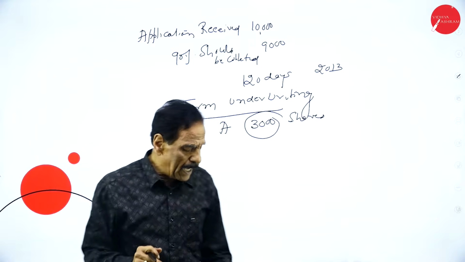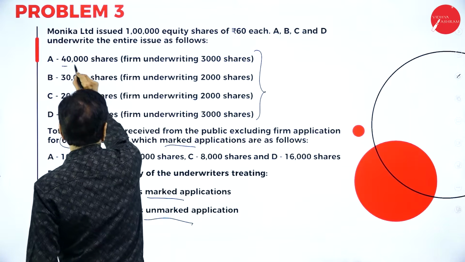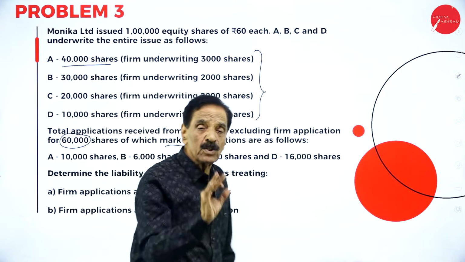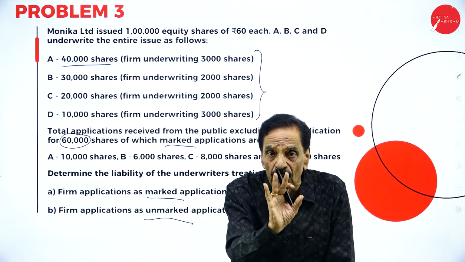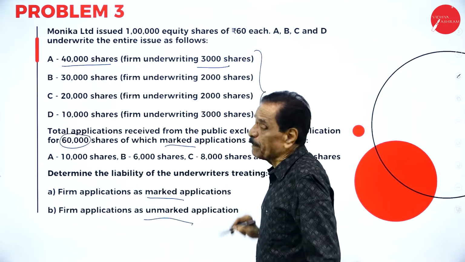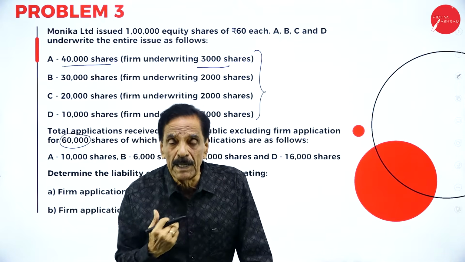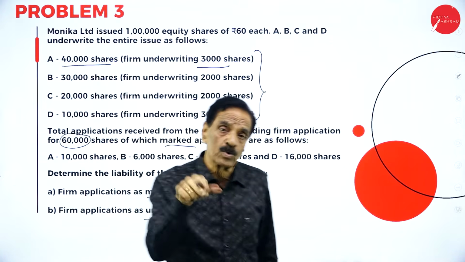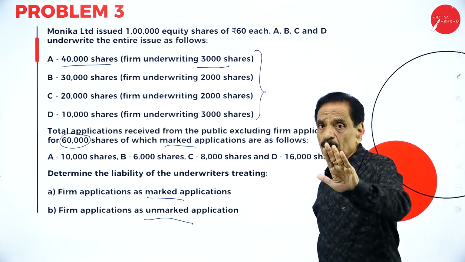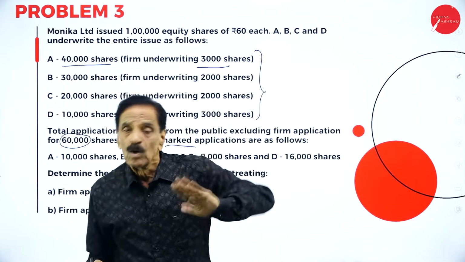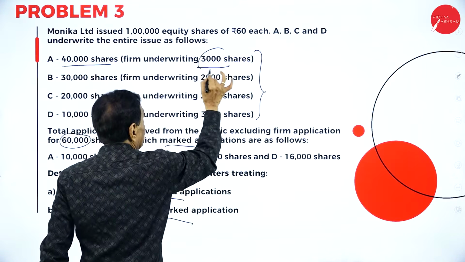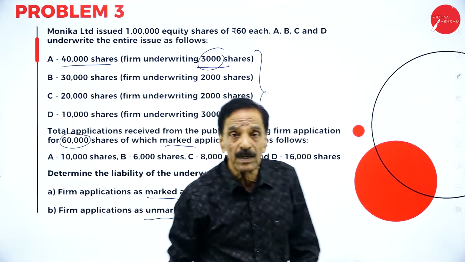As per the problem, 40,000 shares are taken by A. He gives a guarantee that he will take shares to the extent of 40,000. Out of that, he says, I am interested in purchasing 3,000 for myself. He confirms that 3,000 shares will be taken by him, though totally he gives a guarantee of 40,000 shares.